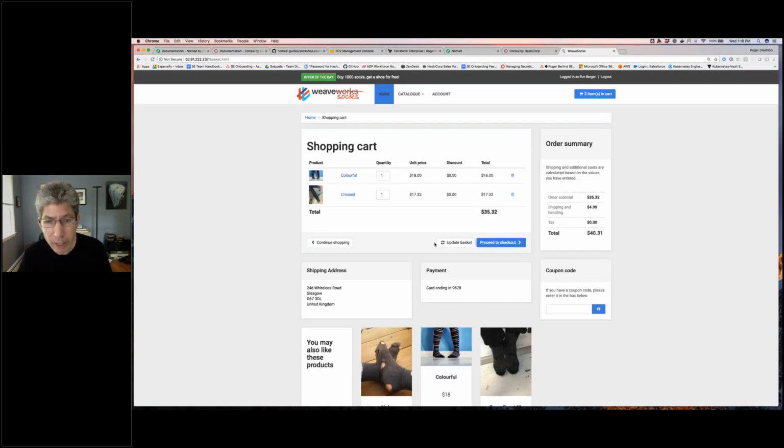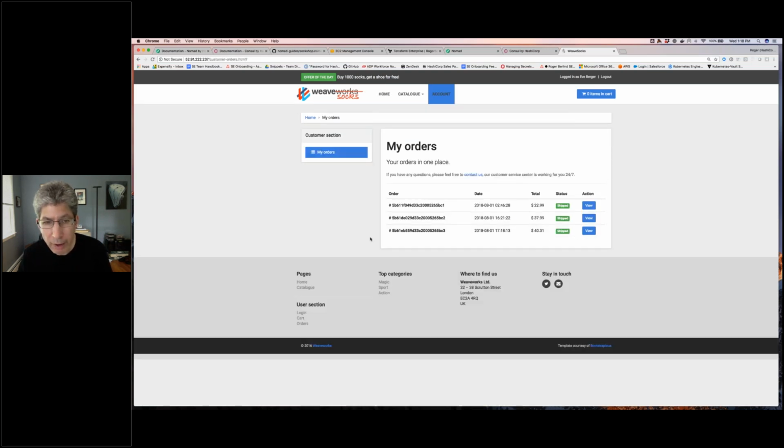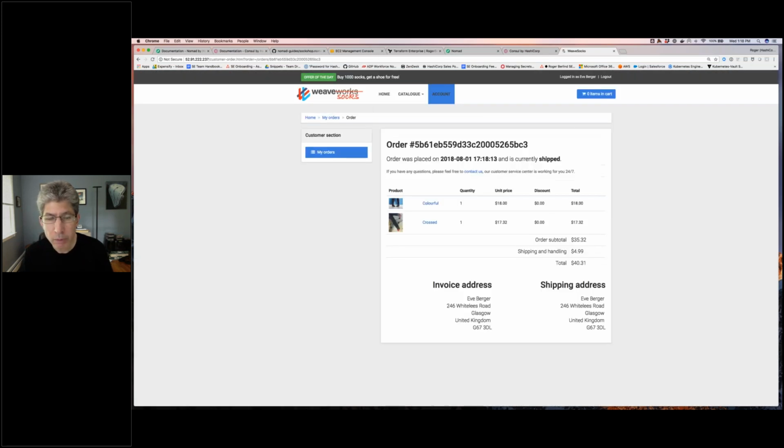And now we see the shopping cart, and I can proceed to checkout. And sure enough, I have another order. I had placed 2 orders previously, so they're still there. And I can view my orders, right? That's interacting with the orders service and the orders database. And when I placed the order, by the way, that would have caused all those backend services to be invoked as well. So at this point, I've used all the different services, all 13 or 14 of them. And that's just an example of doing that.